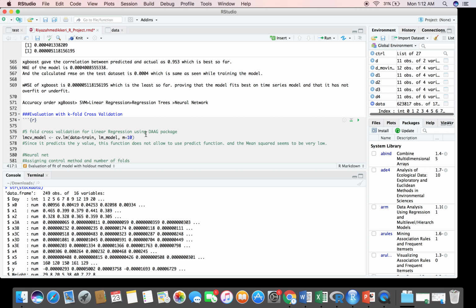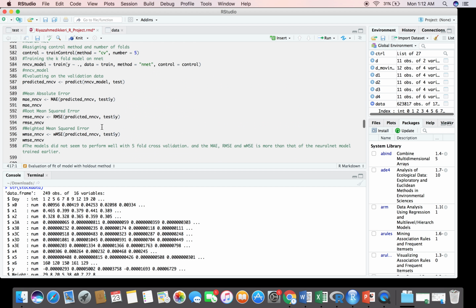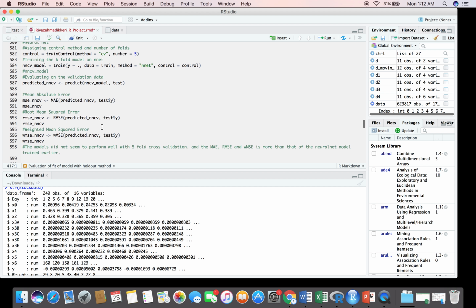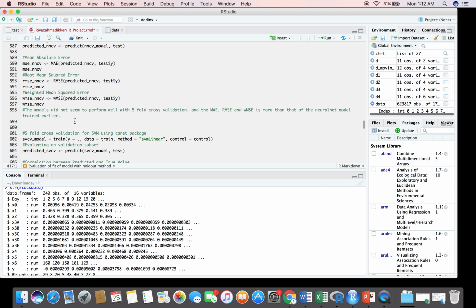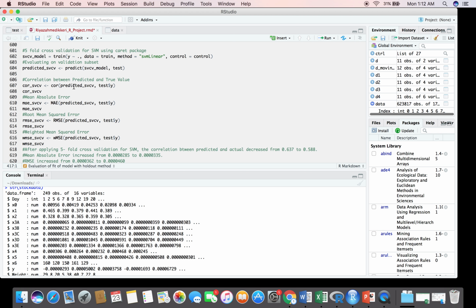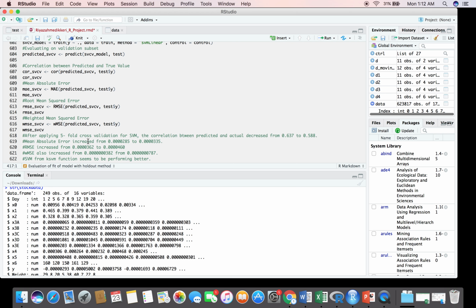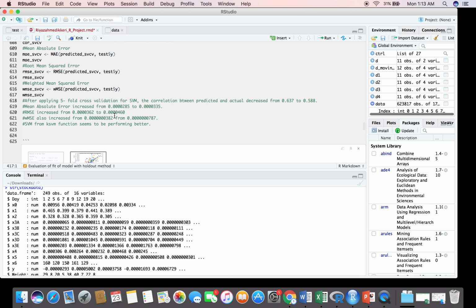So for evaluation with K-fold, I used 5-fold cross validation for the LM model with the DAAG package, and for neural net I've used it from the caret package, which gave similar results as that of the previous neural net model. Even for the support vector machine, I used the caret package for 5-fold cross validation, and I almost got similar values, as you can see. In fact, the mean absolute error increased from 285 to 335, and also RMSE increased, and the correlation decreased by a little.